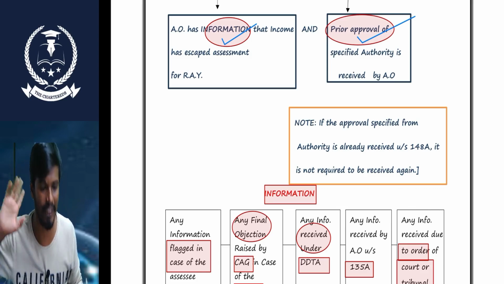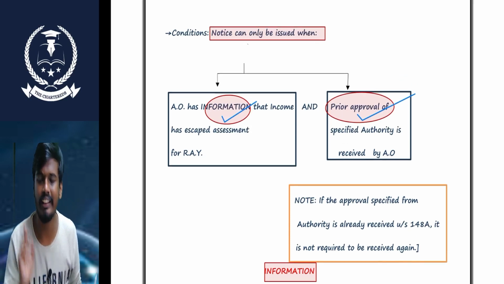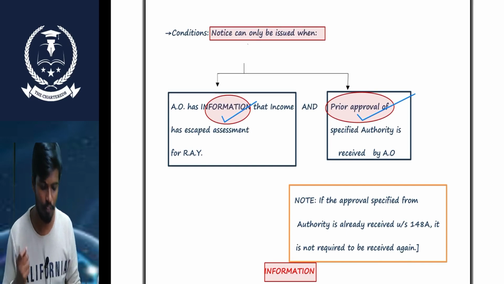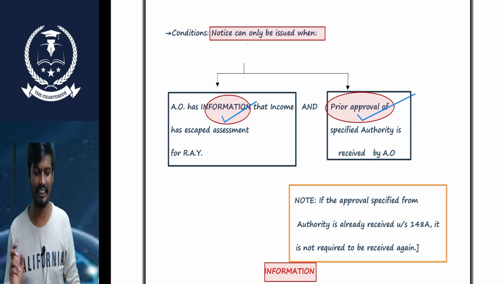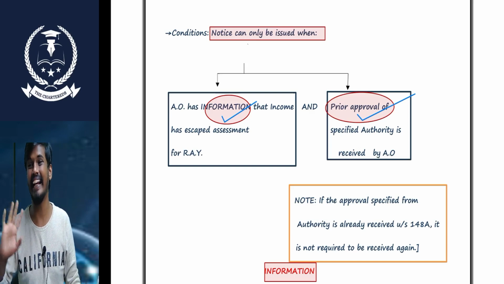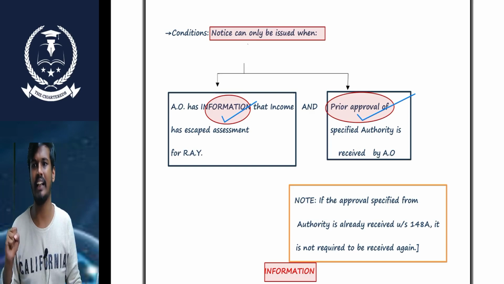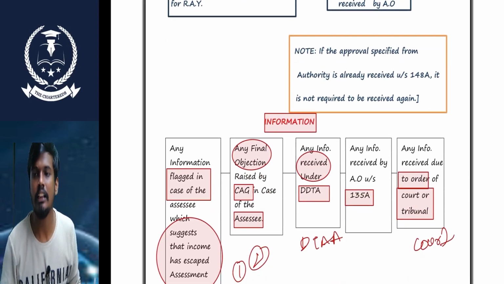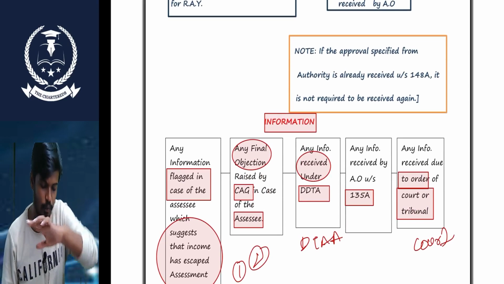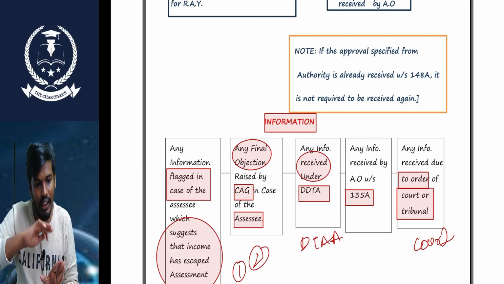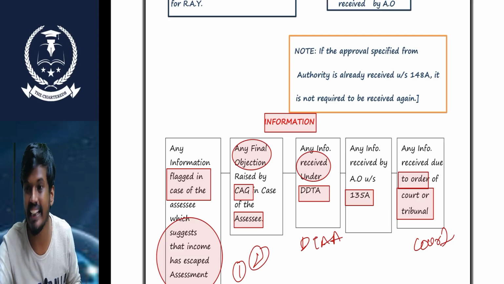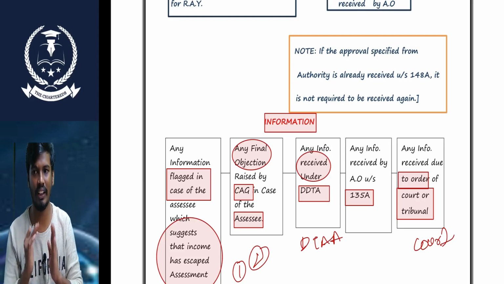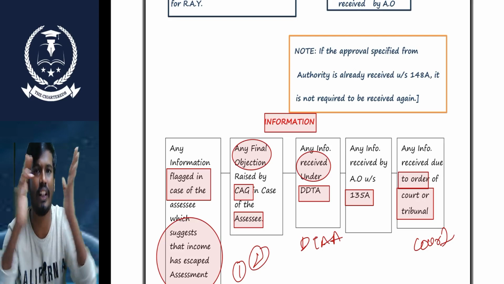Again, repeating, sir. Before issuing the notice, we need to satisfy two conditions. First condition, the AO has the information. What is information, sir? That income has escaped in the relevant assessment year. And we need to take the approval from the specified authority. But approval is not required in all cases. In what case is approval not required, sir? Very simply, when I have already followed the procedure under 148A, taken approval from the specified authority, and then passed the order. This case is fit for 148.